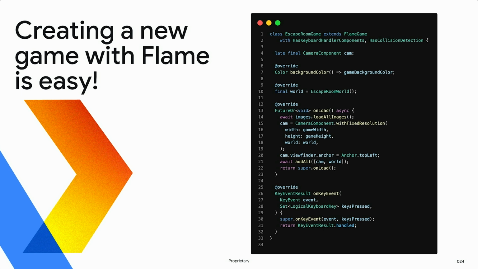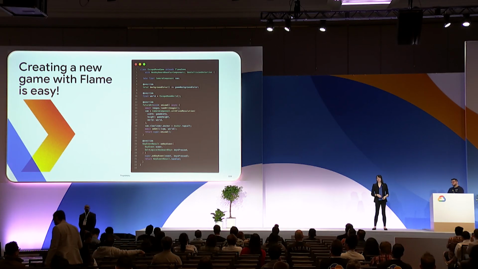When you're building games, if you haven't done much of this, essentially you want to break your game down into a series of components. And so you might have a player component or an enemy or, in our case, a little puzzle that's on the map somewhere. And so everything is just sort of tokenized, is what they call that. And so Flame very easily lets you declare, oh, this is a component. These are the things that are unique about it.